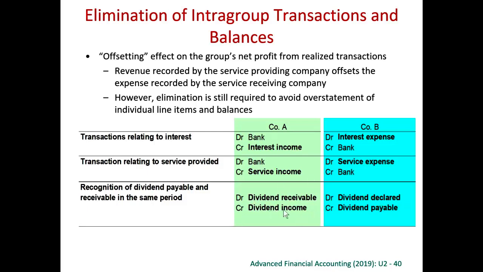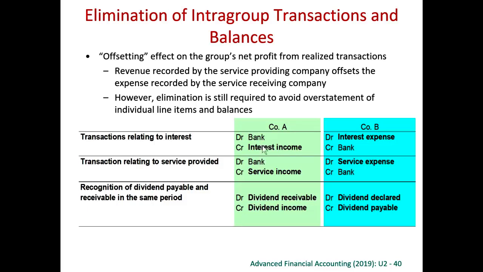So if the dividend has not been paid, in the parent's own books, they may have a dividend receivable. If it is not yet paid, in company B's own financial statement, there will be a dividend payable. So we have to eliminate not only intra-group transactions, but also intra-group balances. So therefore, on consolidation, we will credit away this dividend receivable and we will debit away this dividend payable. So we credit away the dividend receivable, we debit away the dividend payable.